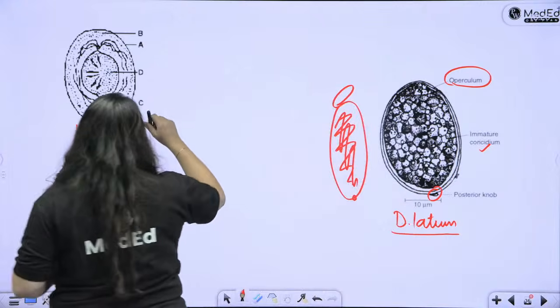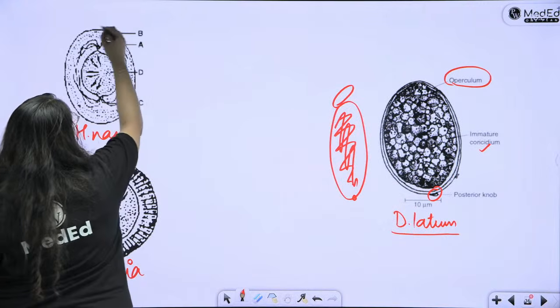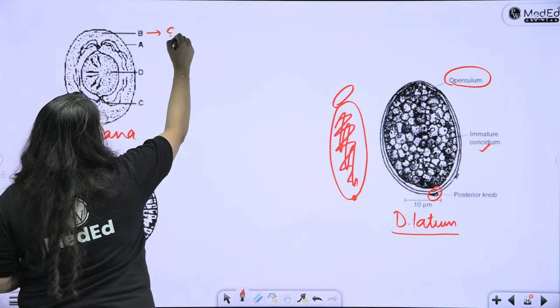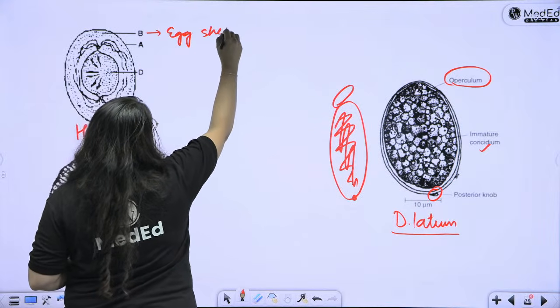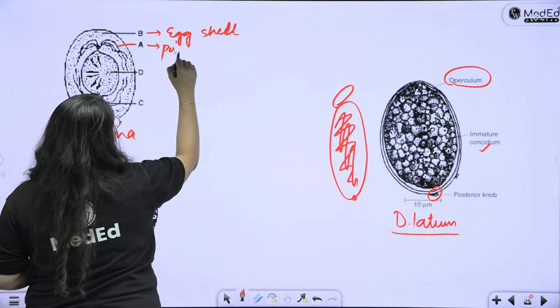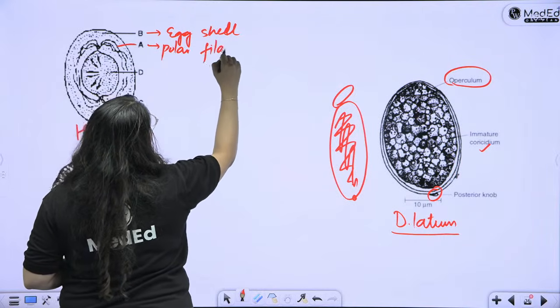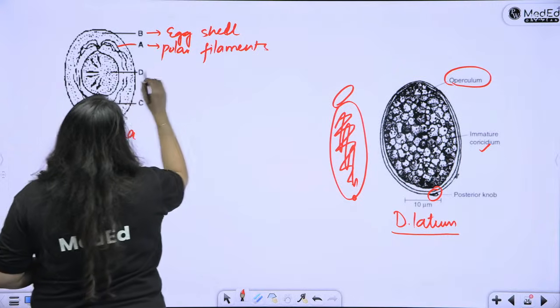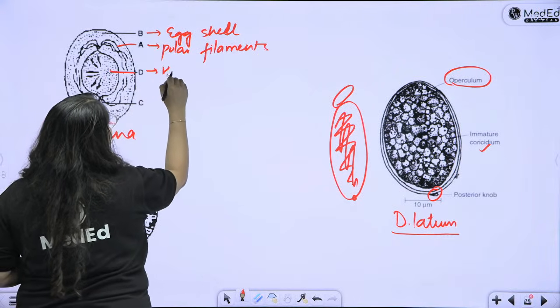Then you will draw this guy, you will take a pencil, you will draw one round circle. What is this? This is the egg shell. Okay. Then what are these? These are the polar filaments, which are coming from the two edges. In the middle, there is this hexacanth embryo.